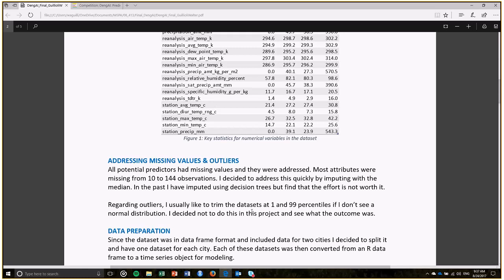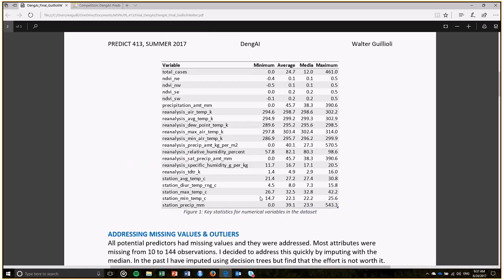Usually, I like to do something with outliers, or some transformations, but I decided not to do it. I just had to balance and prioritize, and I prefer to spend more time testing different modeling techniques for this particular case. Usually I trim at the 1%, 2%, maybe 98%, 99%. So this is roughly the data that we have, which is around temperature, rain, things like that for that particular week.